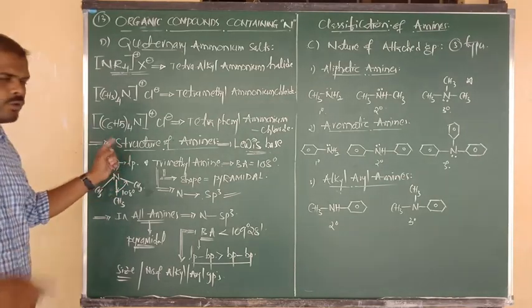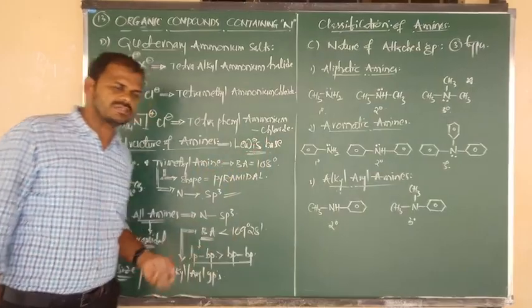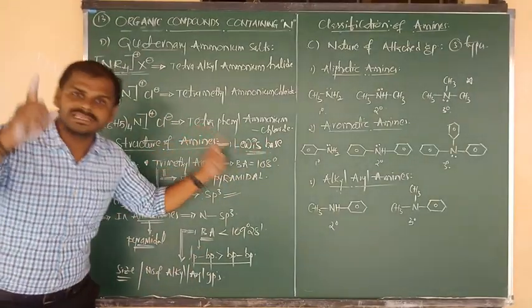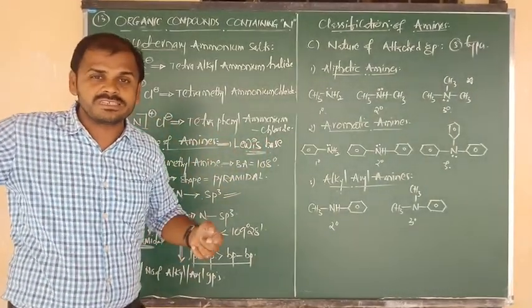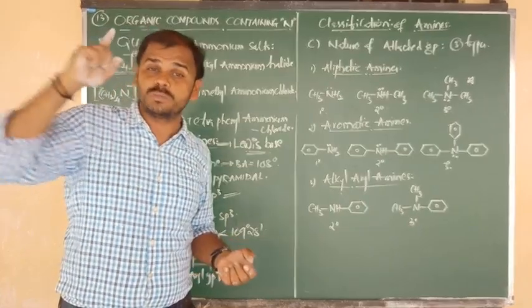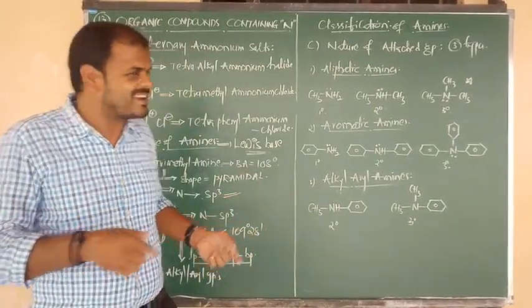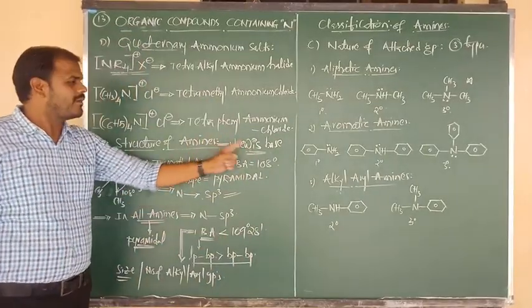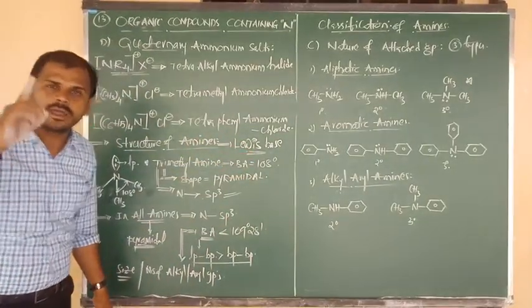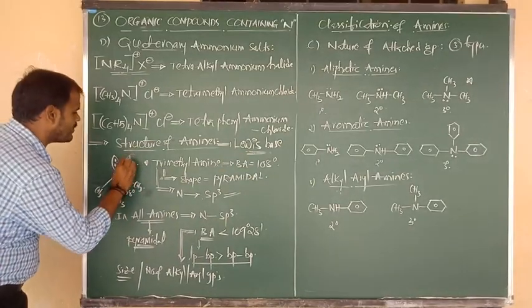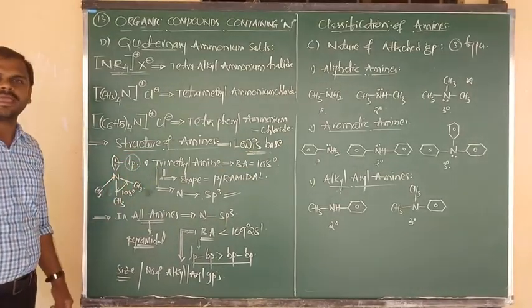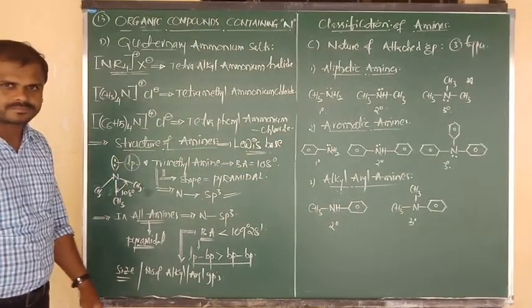So by this tendency to donate the lone pair, amines are basic in nature. Up to now we have studied alcohols, phenols, and especially carboxylic acids, all acidic in nature. But amines are always basic in nature due to the presence of one what? Lone pair upon the nitrogen atom.